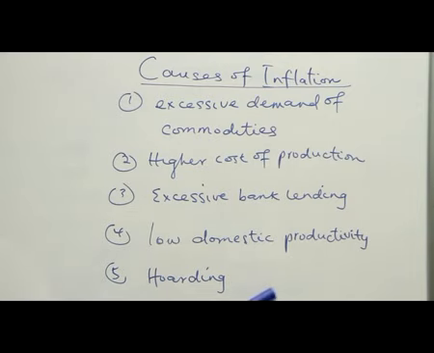The fifth one, hoarding. Hoarding will cause artificial scarcity. That is, when people are hoarding goods, when they're supposed to supply the goods into the economy. So the consumers will buy the goods at high prices. And why are they paying for that? Because some people are holding the goods, particularly wholesalers and retailers. They can do that in order to force the price to increase so that they can make more profit. By doing this, they are causing artificial scarcity in the economy, which will lead to inflation.